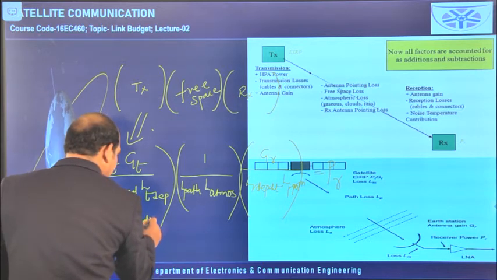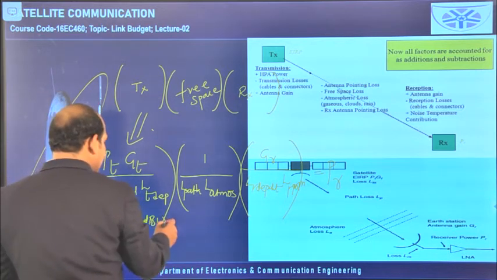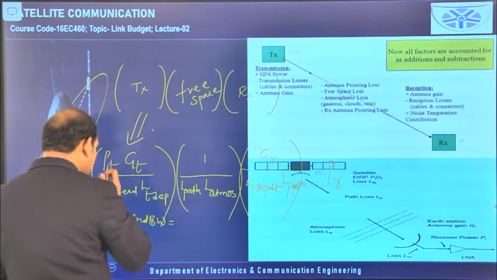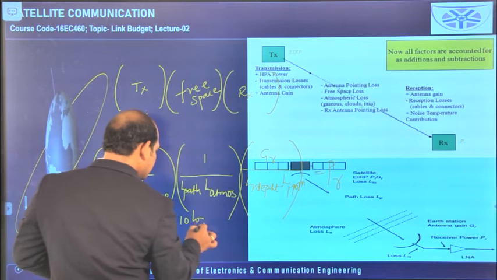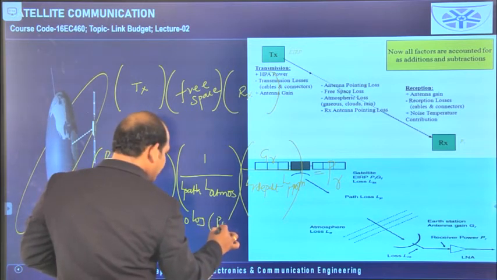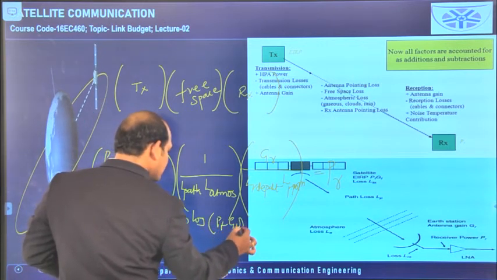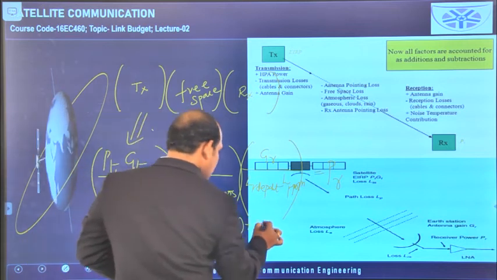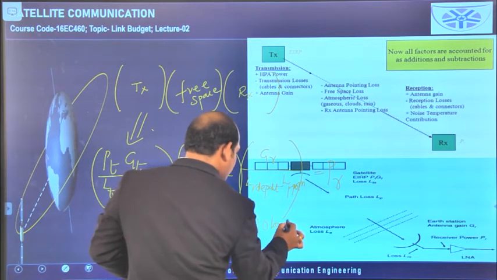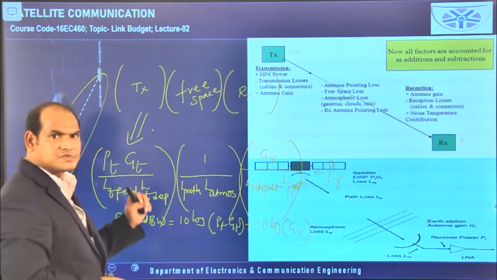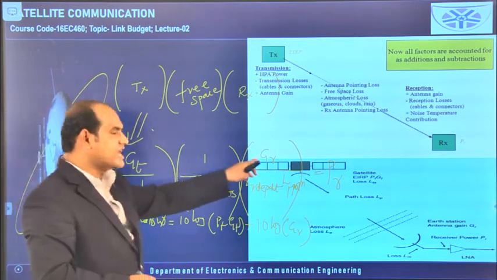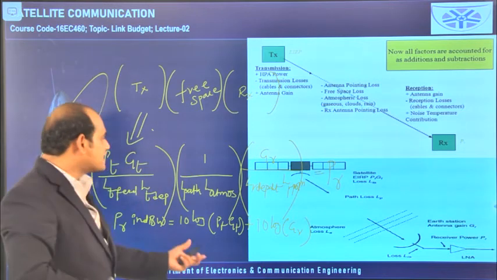That means dBW, because it is power we can take, that is dBW, it is equal to 10 logarithm of PT GT plus 10 logarithm of GR. This is about the numerator. In the numerator, what terms are available? PT, GT, GR. PT, GT at one place we are writing.